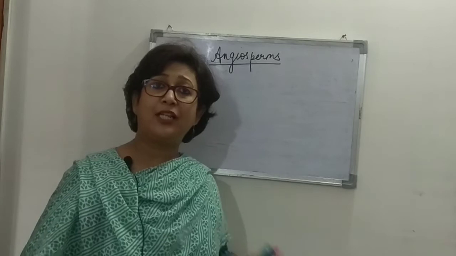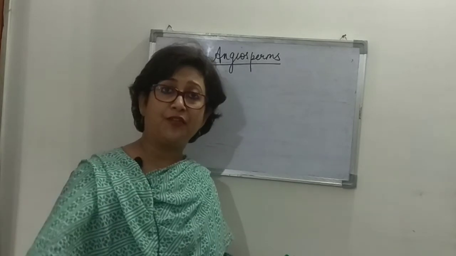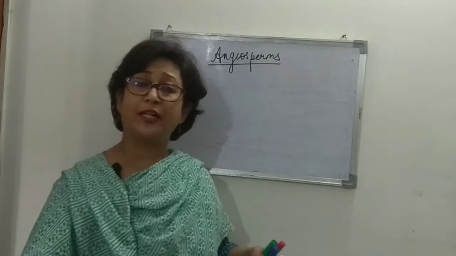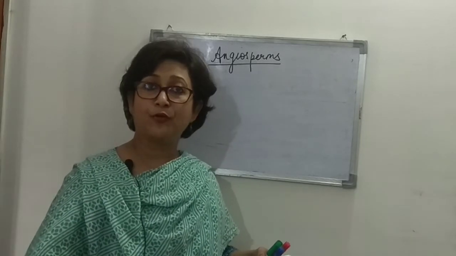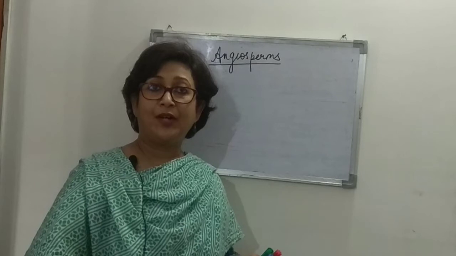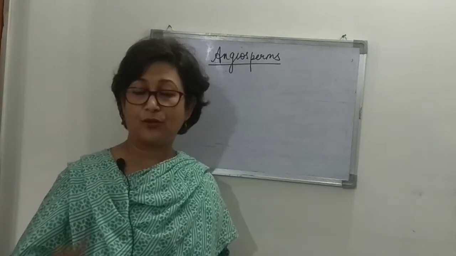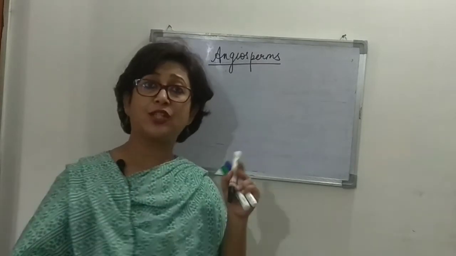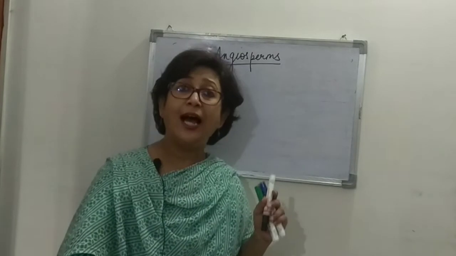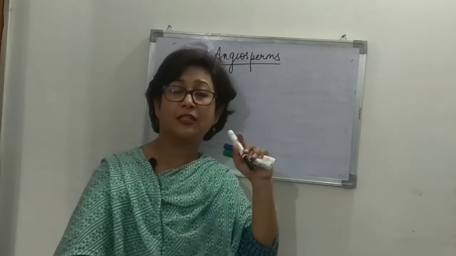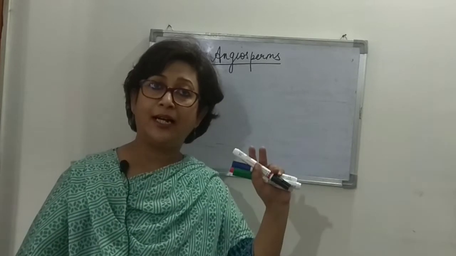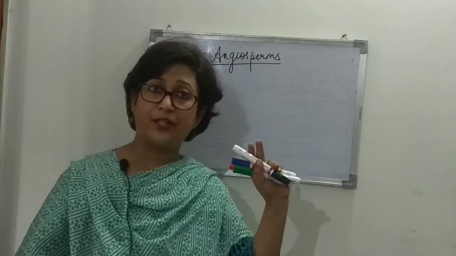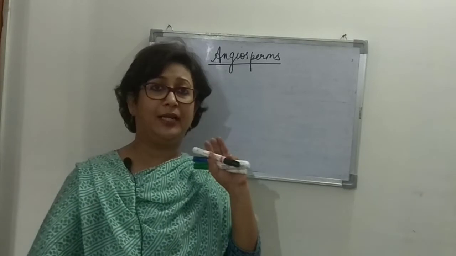There are 2 male gametes, one fuses with the secondary nucleus forming the triploid endosperm, and the process is known as triple fusion, and the other fuses with the egg cell to form the zygote. So since fusion takes place twice, it is double fertilization. And in the secondary nucleus fusion, there are 3 elements fusing, that is 2 polar nuclei which fuse to form a secondary nucleus, and the 3rd element is the male gamete.